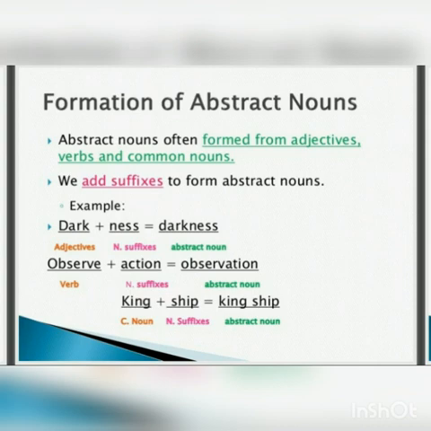Similarly, if we talk about verbs, then for example, observe is a verb, and if we add ation to it, it becomes observation. Next, we have a common noun king, and if we add ship to it, then it becomes kingship, which is an abstract noun. So students, this is how you form an abstract noun from adjectives, verbs, and common nouns. Abstract nouns, as you already know, are the quality, idea, or feeling, and it cannot be seen or touched.